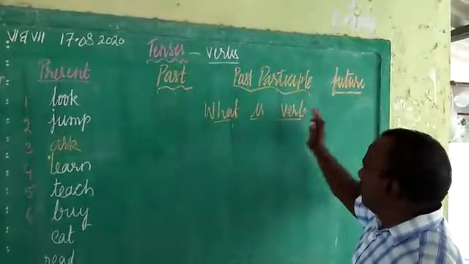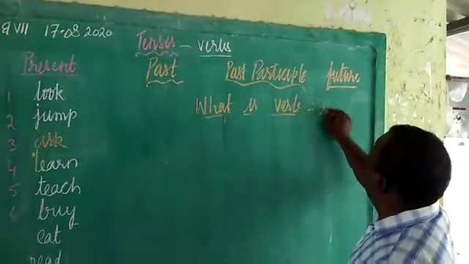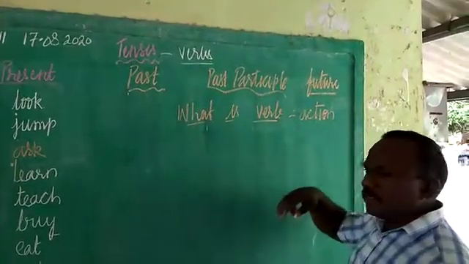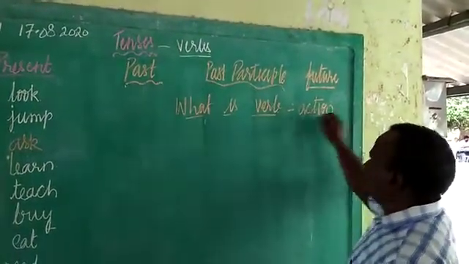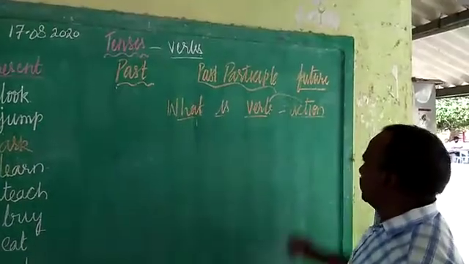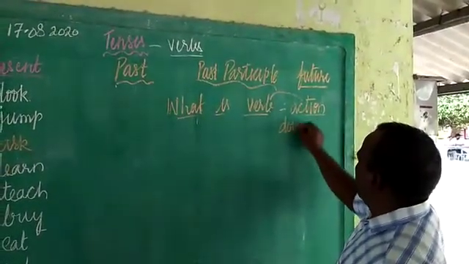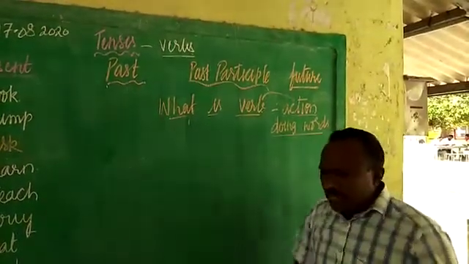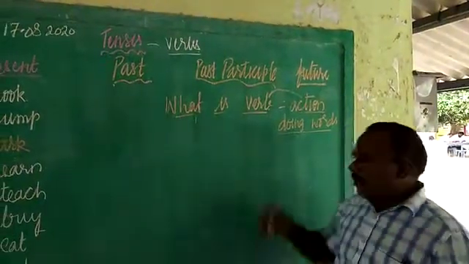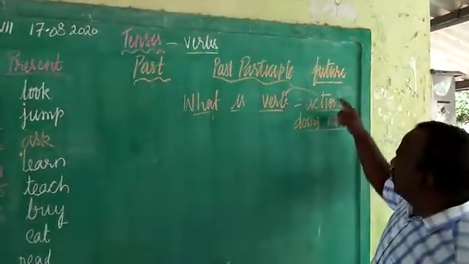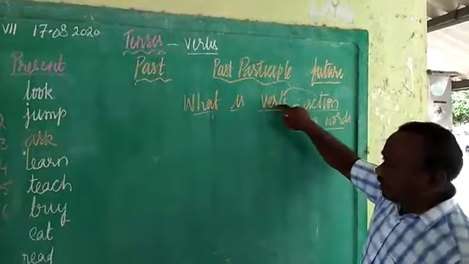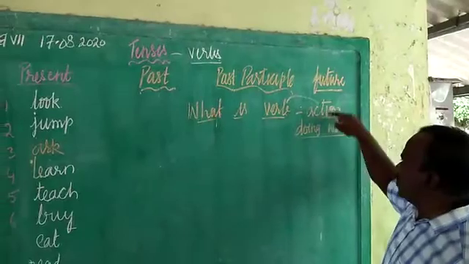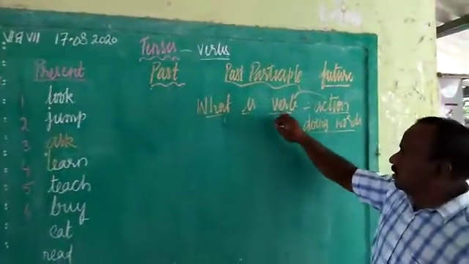Verb means any word which is having action. Okay, words which are having action, they are called as verb, children. We can also call them as doing words. Okay, doing words or action words, we call them as verbs. That's the meaning of verb, children. Okay, action words or doing words, we call them as verb.